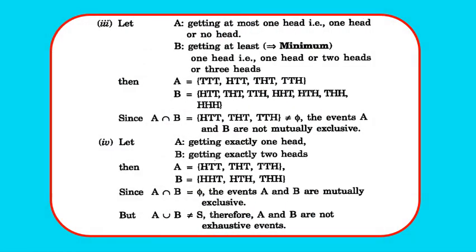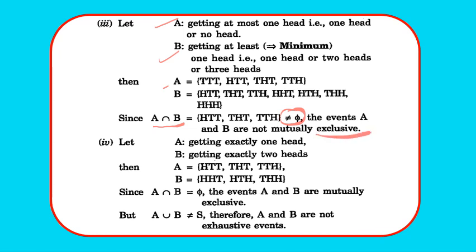Third, let A be getting at most one head, and B be getting at least one head. So A is TTT, HTT, THT and TTH, and B is HTT, THT, TTH, HHT, HTH, THH and HHH. If we find A intersection B, it is not equal to empty set. Therefore we get 2 events A and B which are not mutually exclusive.